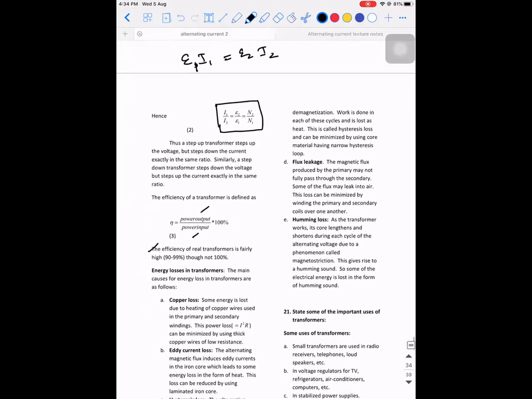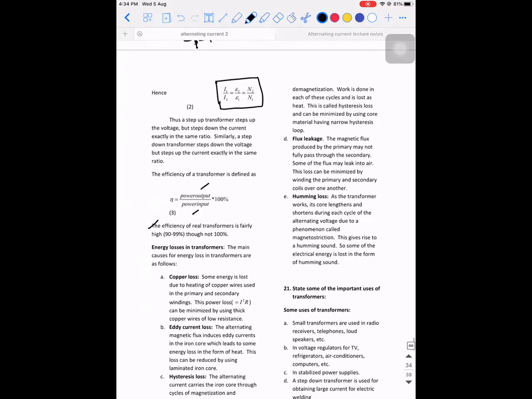Are you guys able to understand till this point? So with this, the major part is over. So what did we see? What are all the important points related to a transformer? One is you need to know what is a transformer. Second, the principle on which it is working. Third, its construction. Fourth, its working. Fifth, the assumptions that are taking place in the transformer. Sixth, the relation between the number of windings and the current. And the seventh one is efficiency.